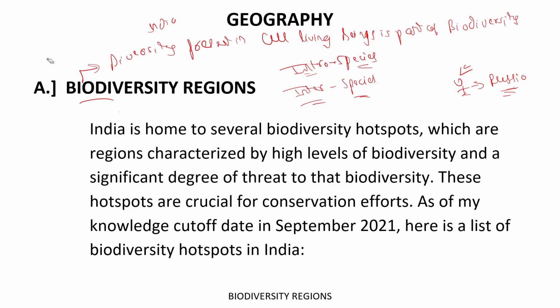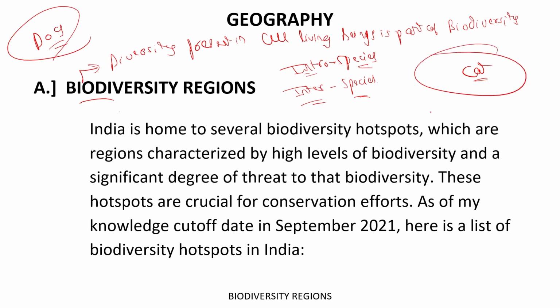Got it? Similarly, if we talk about interspecies, it means amongst the species. If you look at a dog and a cat, my question is, are they similar? Are they looking similar? The answer is no. Their chemical composition, their physical composition is totally different from each other. This is an example of interspecies because they belong to different species. One belongs to the species of dogs, one belongs to the species of cats. So this is biodiversity, and these are its divisions: intraspecies division and interspecies division. I hope you have got it.